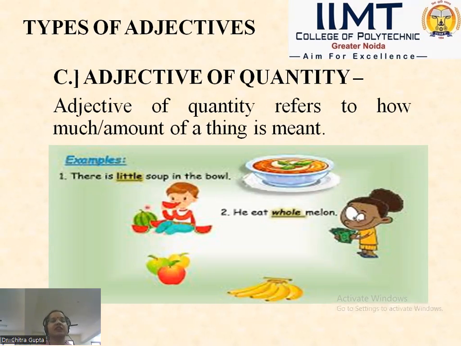There is little soup in the bowl. Or we can also specify there is little water left in the bowl. Another example, he eats whole melon. It does not specify here that he eats 1 melon, 2 melon, 3 melon. It is just specified here that he eats whole melon. Quantity. So it refers to how much amount of a thing is meant.